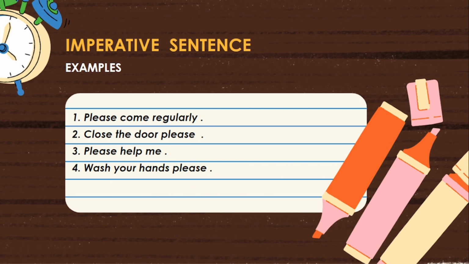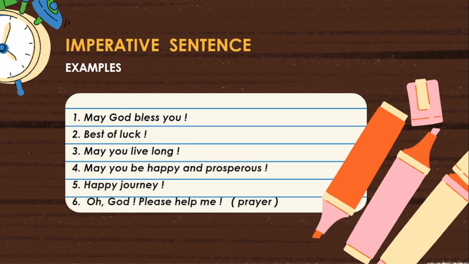Now, let us see wishes. First one, may God bless you. You know the meaning of it. Before it is explained, let me say one thing to you. If a wish contains a subject, it is preceded by the helping verb may.